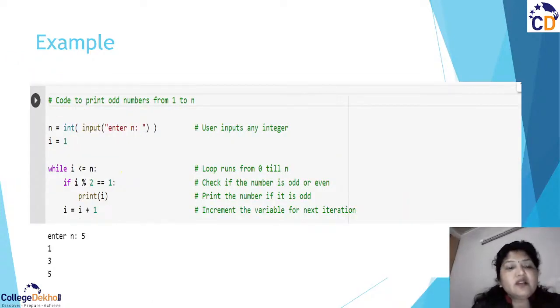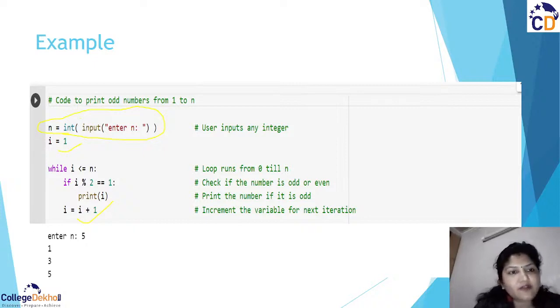Now let us take another example that talks about code to print odd numbers from 1 to n. So it would be using a modulus operator, as we have discussed the different operators in Python. First you take the value of n. Now you initialize the counter with 1. Now 1 is less than or equal to whatever is input in n.